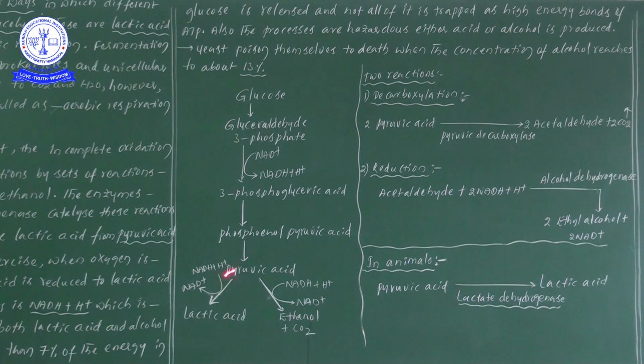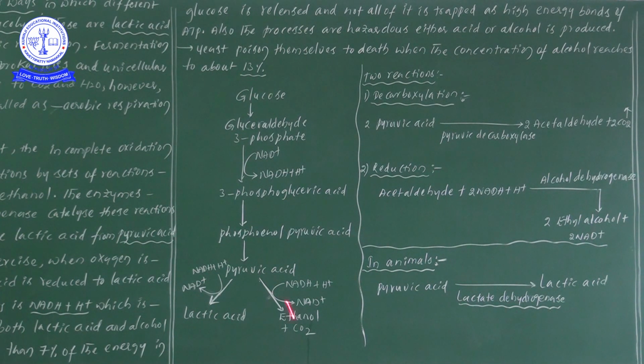So if you are considering this one cycle, here initially at glyceraldehyde 3-phosphate, NAD plus is reduced and forms NADH plus H plus. After the formation of pyruvic acid, while it is going for lactic acid preparation, again NADH plus H plus is reoxidized and forms NAD plus. So here there is no ATP formation.